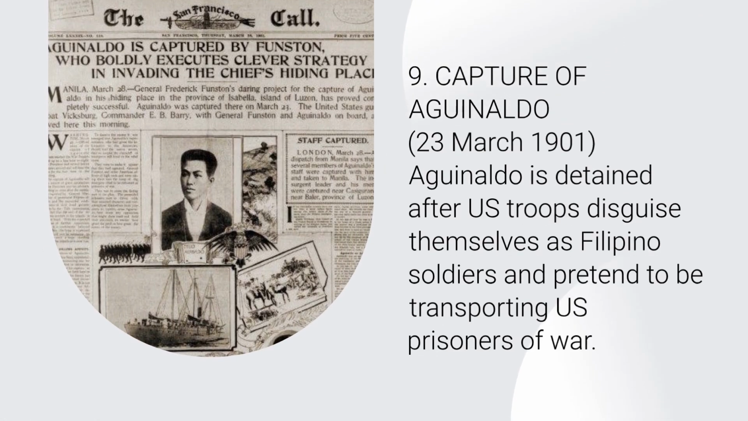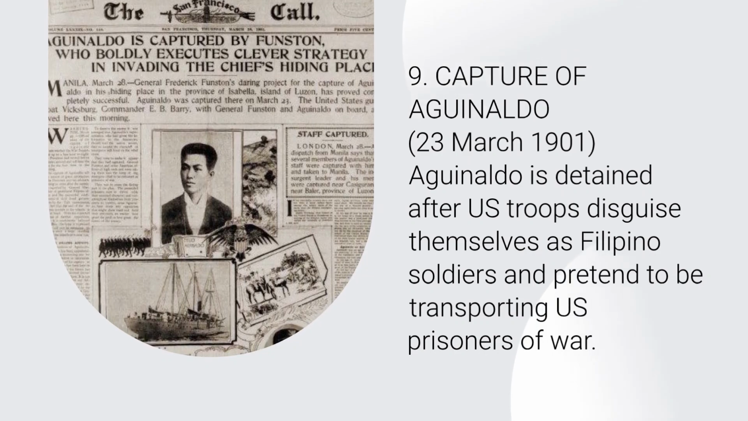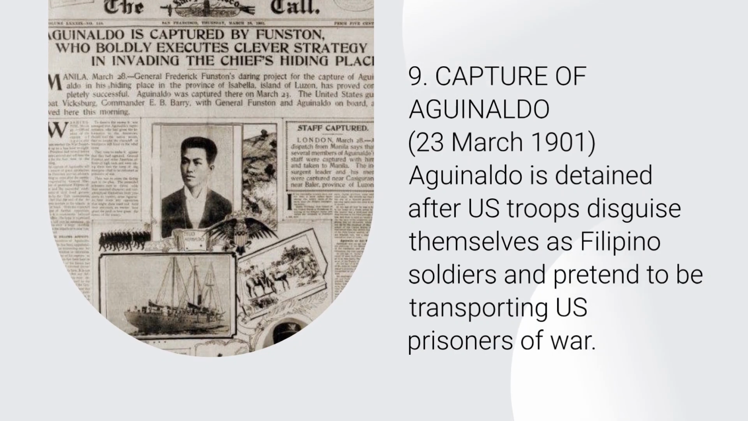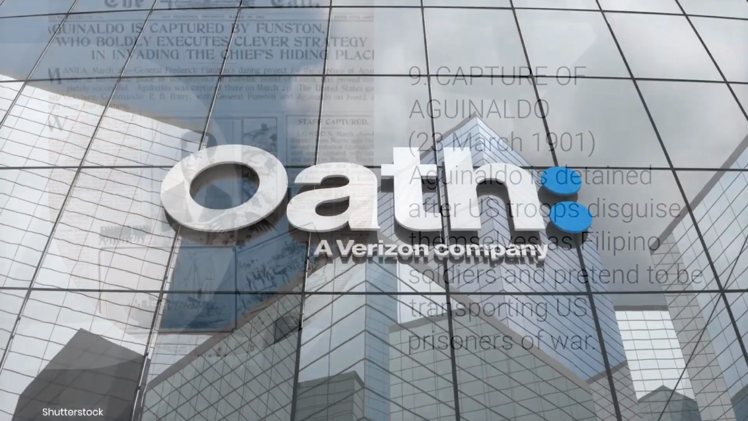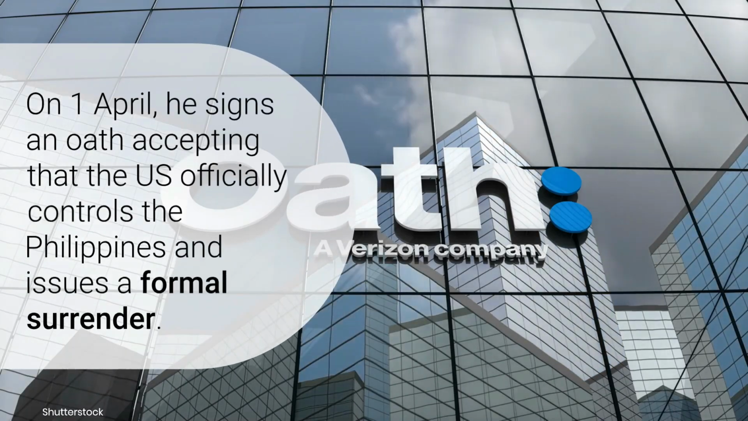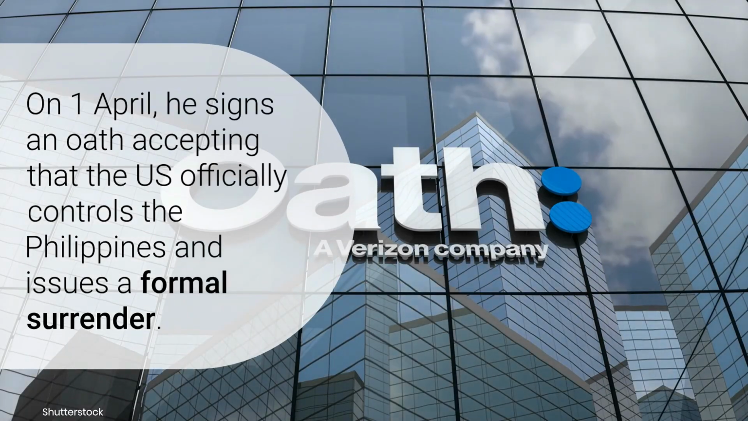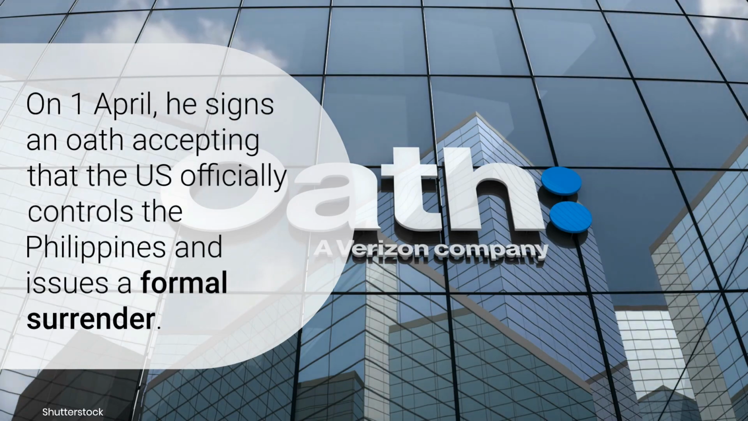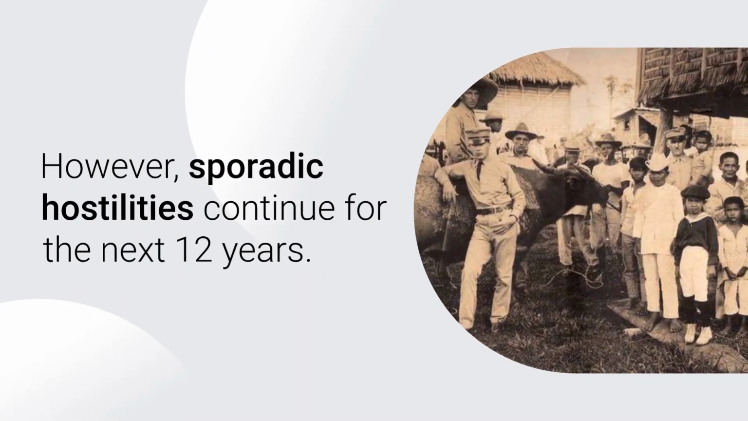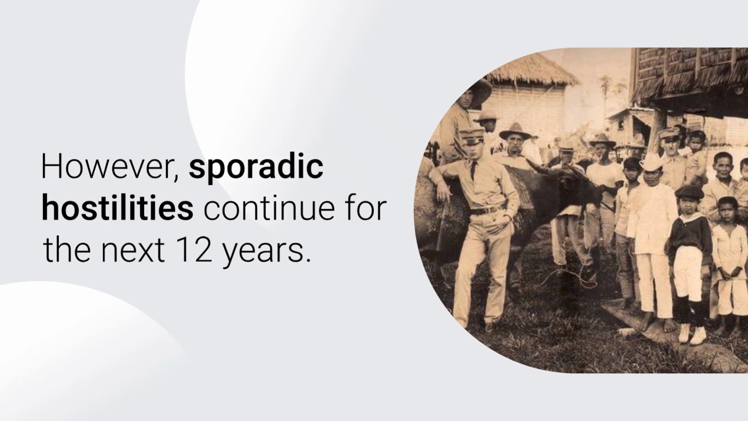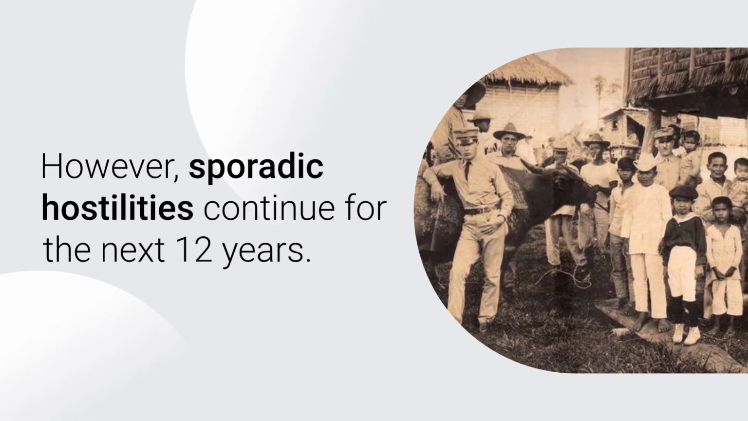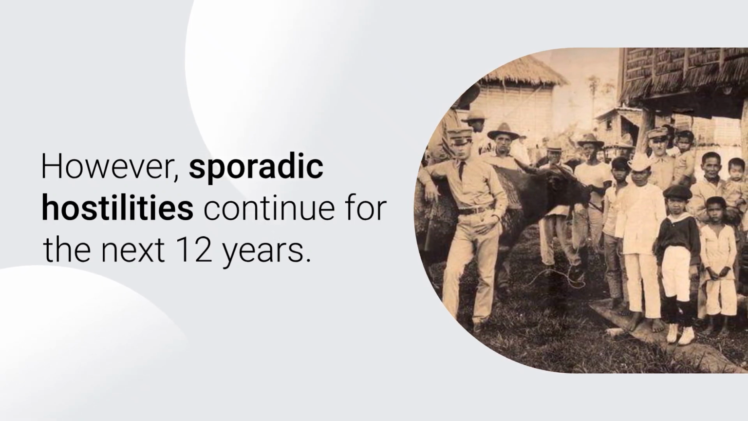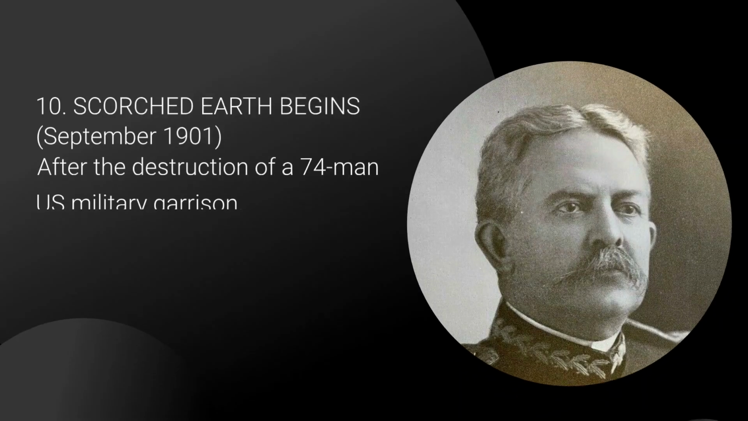Capture of Aguinaldo, 23 March 1901. Aguinaldo is detained after U.S. troops disguise themselves as Filipino soldiers and pretend to be transporting U.S. prisoners of war. On 1 April, he signs an oath accepting that the U.S. officially controls the Philippines and issues a formal surrender. However, sporadic hostilities continue for the next 12 years.